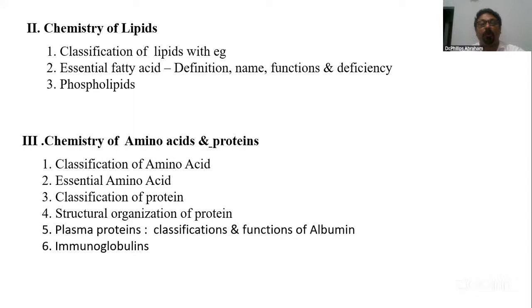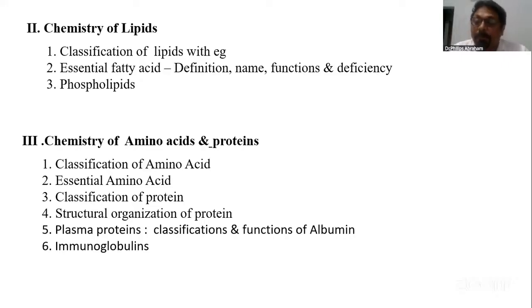Okay, I'll come back to the topic of lipids. One more question there: phospholipids. That's also a repeated question, phospholipid. As you know, it's mainly present from our cell membrane onwards, and it is amphipathic in nature. So it's actually a very important biomolecule in our body, because of which it's an important question also. Phospholipid, again, you are supposed to write the definition and classification. How will you classify it?